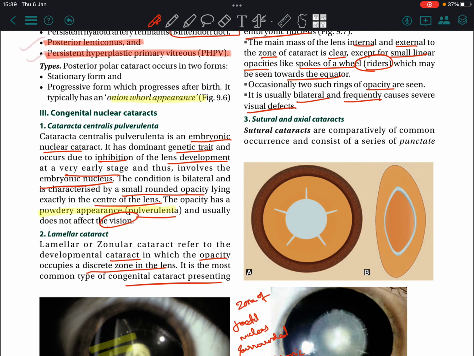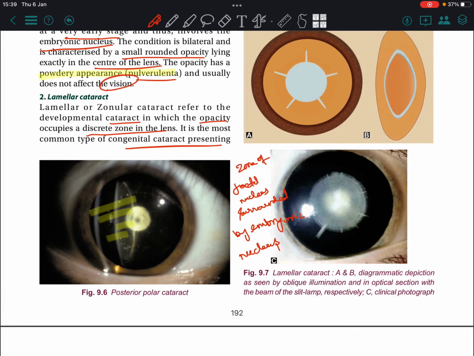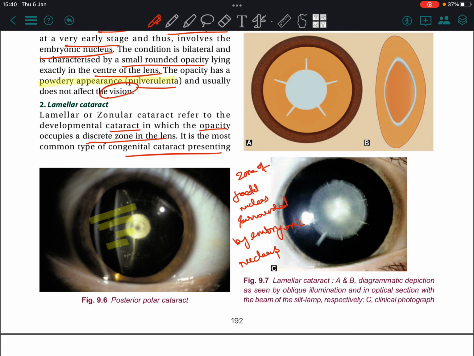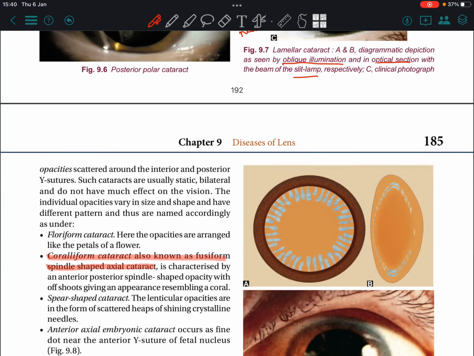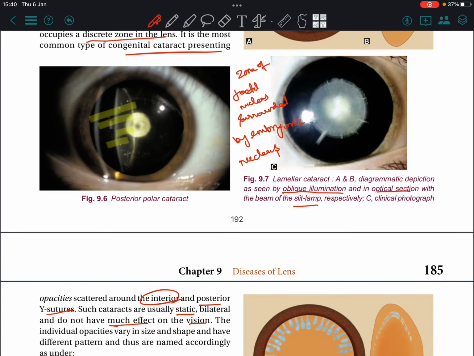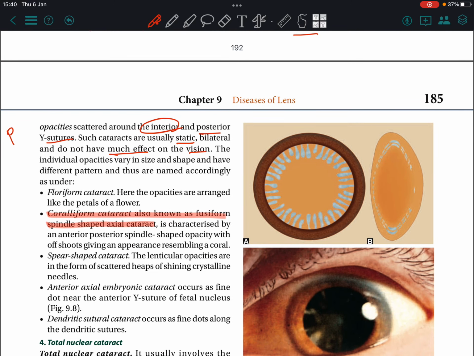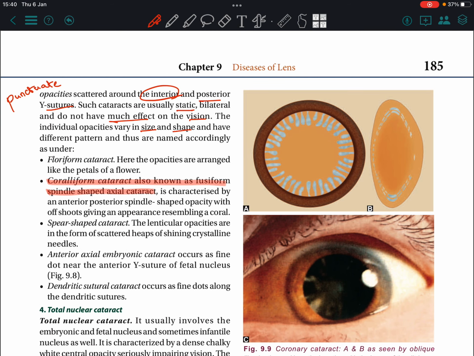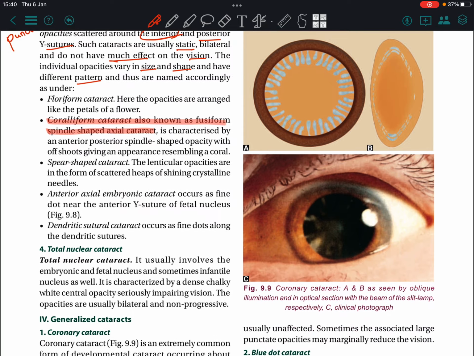Sutural and axial cataracts. Sutural cataracts are comparatively common. They are seen by oblique illumination in optical section with the beam of the slit lamp, in and around the anterior and posterior Y sutures. Such cataracts are usually static, bilateral and do not have much effect on the vision. They consist of punctate opacities. The individual opacities vary in size and shape and have different patterns, and are thus named accordingly as follows.